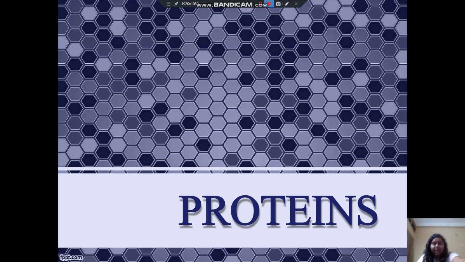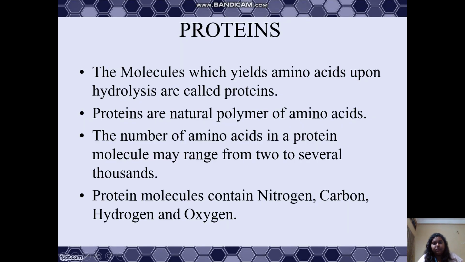So today I will be discussing the topic that is proteins. So now I'll be discussing what proteins are. The molecules which yield amino acids upon hydrolysis are called proteins. Proteins are natural polymers of amino acids. The number of amino acids in a protein molecule may range from 2 to several thousands. Protein molecules contain nitrogen, carbon, hydrogen, and oxygen.